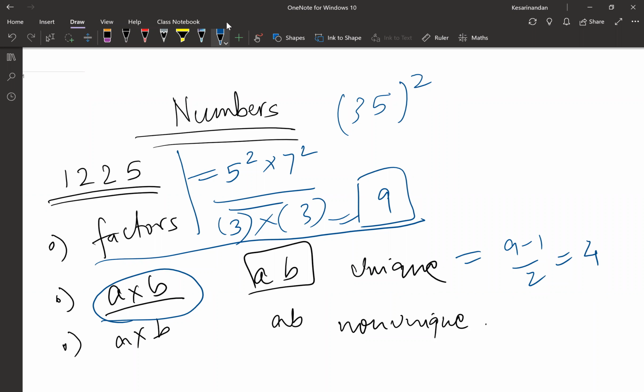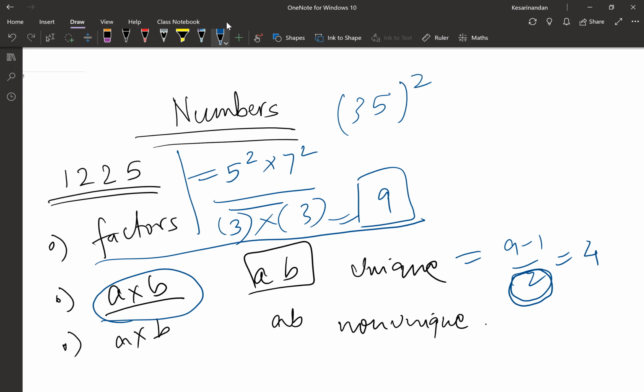Perfect. And now I want non-unique. That means, is divided by 2 required or not? No. Why no? First of all, why is this divided by 2 being used by us?